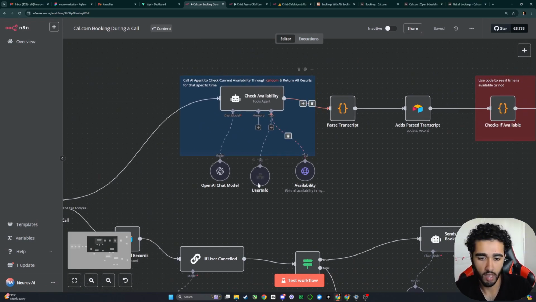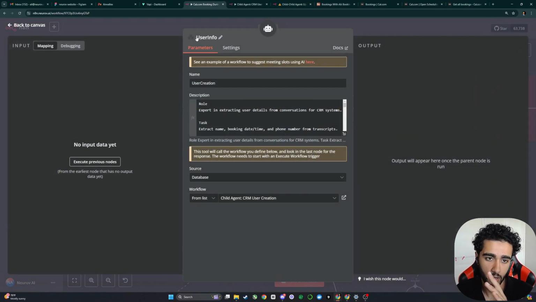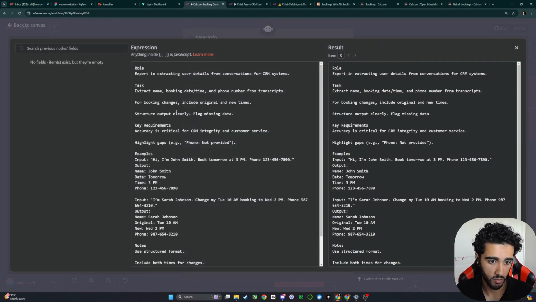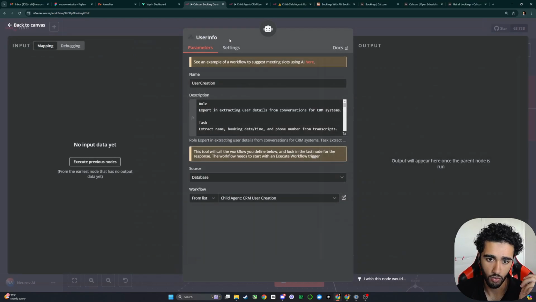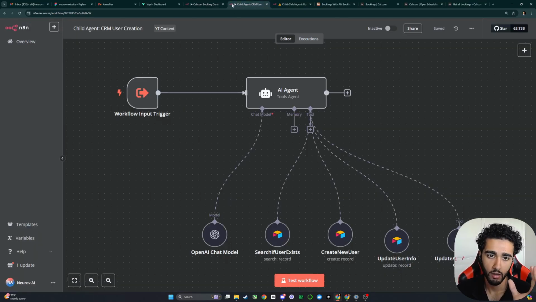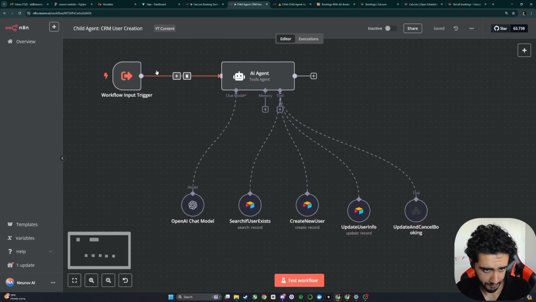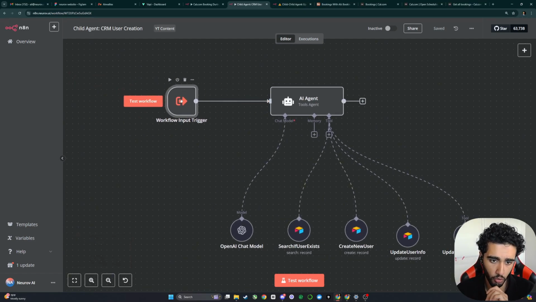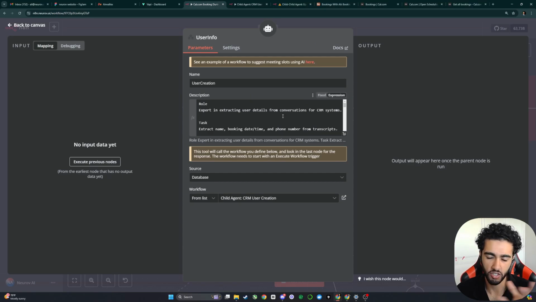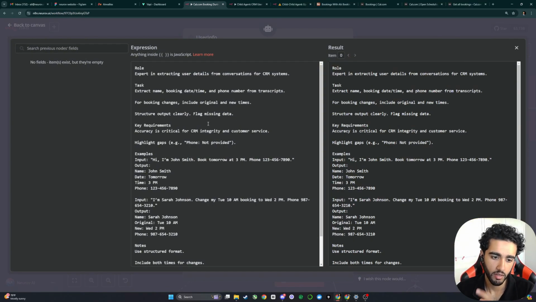Very straightforward. Let's dive into this child agent, whose role is pretty much just to store that information from the user and put it inside of a CRM. So this is the child agent. It takes a workflow input trigger, which is basically just describing the name of the user, the date that they wanted to make, the time, and their phone number.